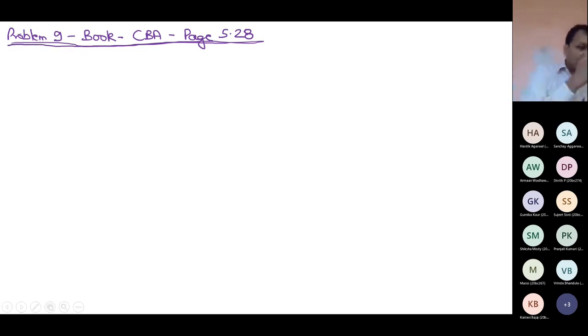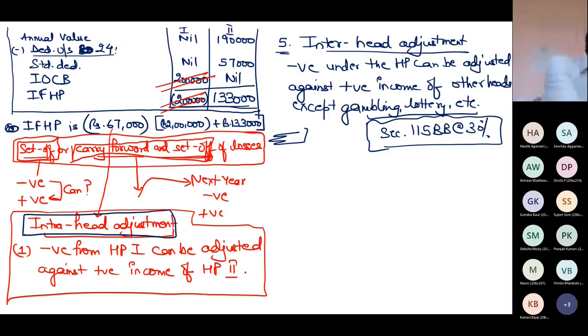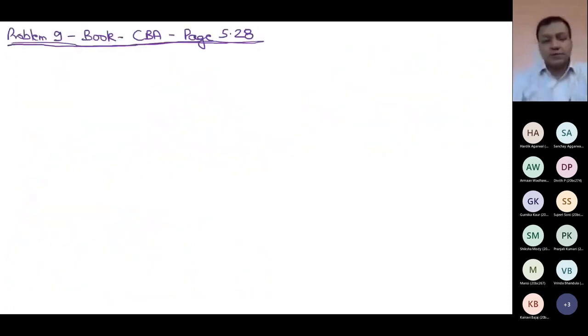So we have to compute the total income in this case, and salary head is not there, PGBP head is not given, capital gain is not given. Other sources, only one income is given, which is how much? 4,74,000.